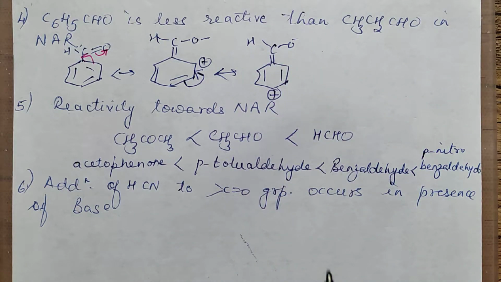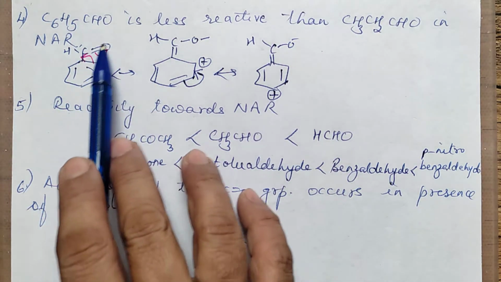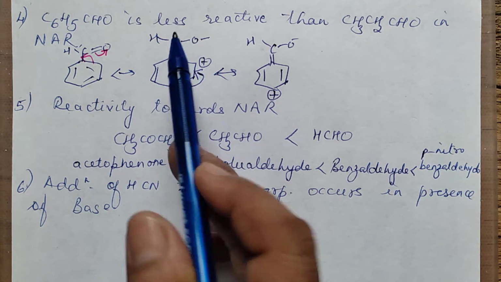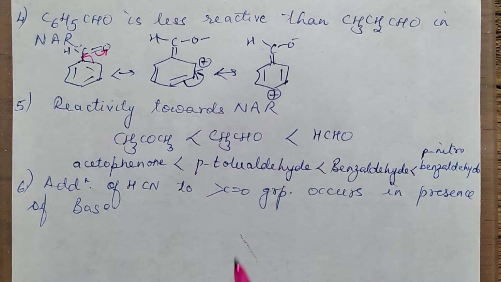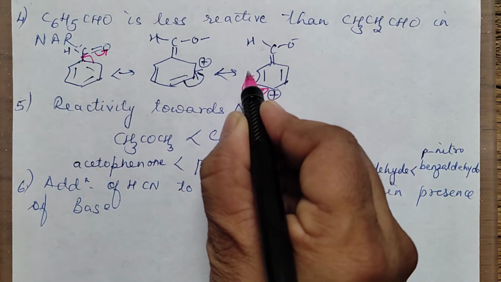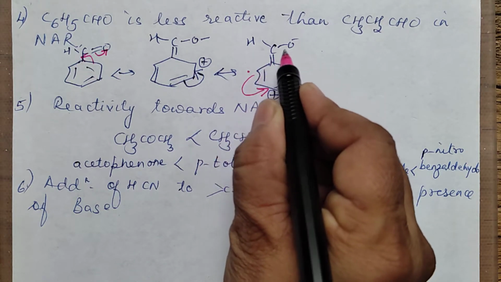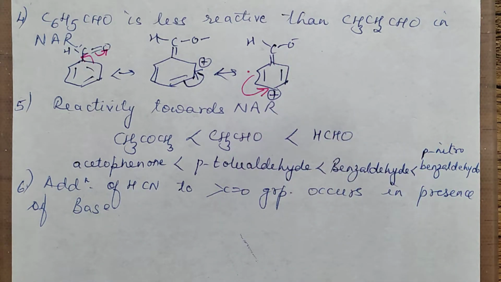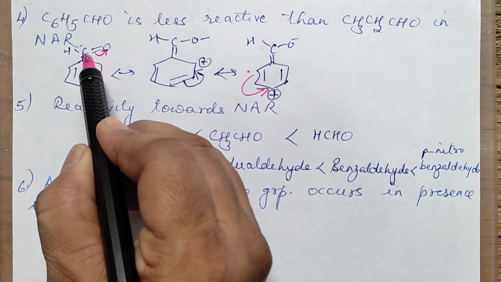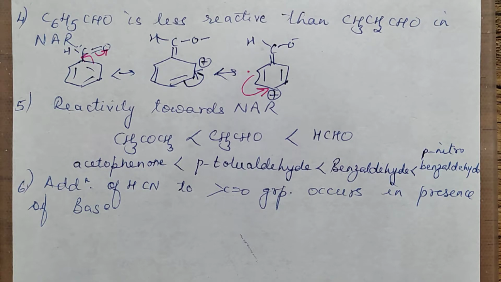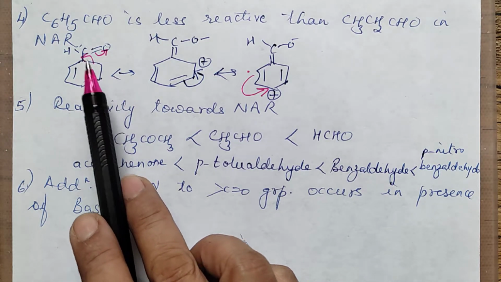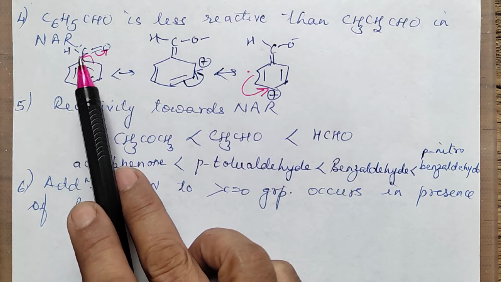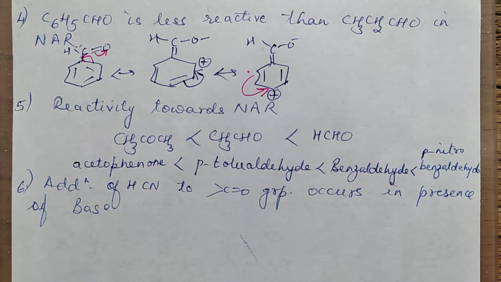So what is happening in benzaldehyde? Due to resonance, the positive charge on the carbon atom does not exist. It is resonating. The positive charge is resonating on the ring. In the next structure you can push it this side, the positive charge will come here, and in the next way you will bring it here and bring this negative back. So you can complete the resonating structures and you will find that the positive charge does not remain on the carbon atom. So you can also write that the carbon atom in benzaldehyde is less electrophilic than the carbon which is there in propanal.